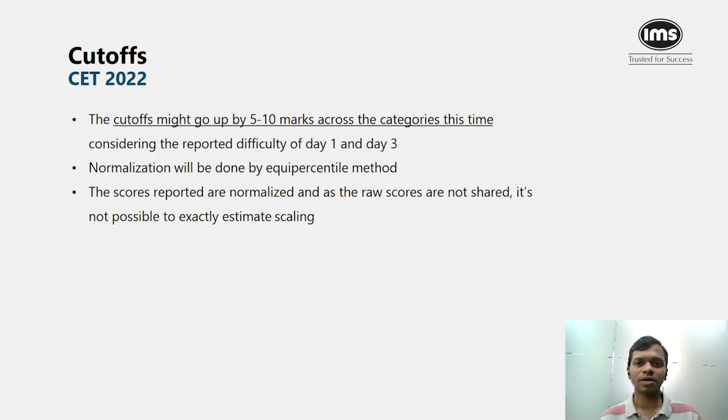So last year, for example, a lot of students who had attempted more questions and possibly might have scored higher reported lower scores because maybe their scores were scaled down. Whereas some students had actually attempted fewer questions and would have had lower scores, but actually got a higher score because of the normalization and scaling up of their scores. So that is why it's not something that we should be spending too much time on.